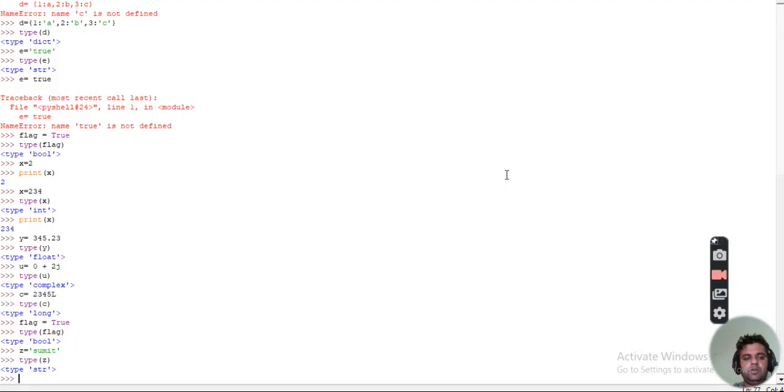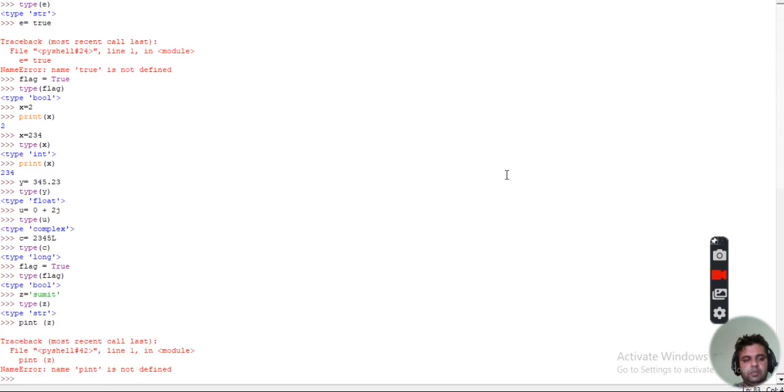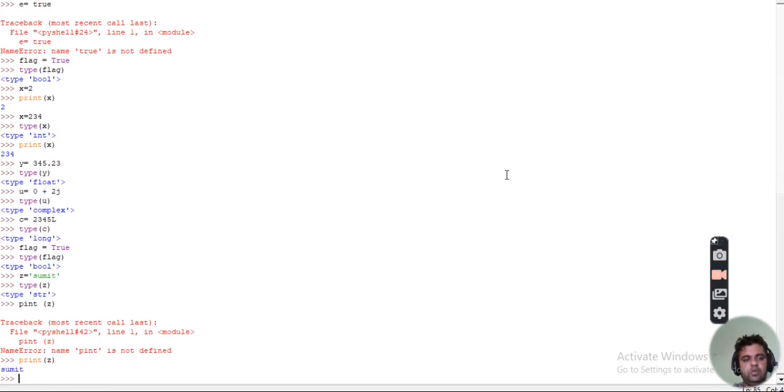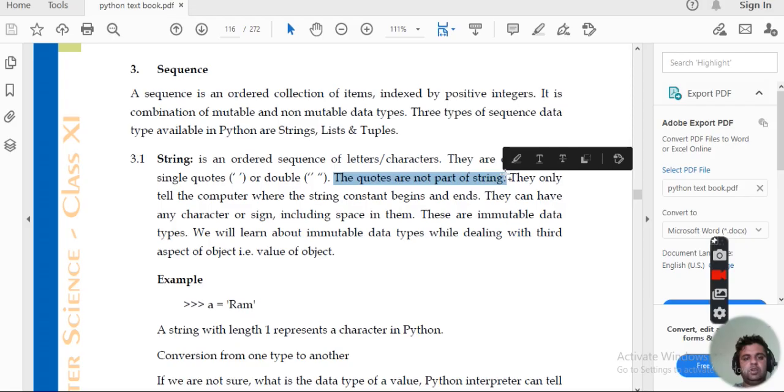If you want to print the value of z, you won't get the quotes, only the output Sumit. So what it states is that the quotes are not a part of the string.